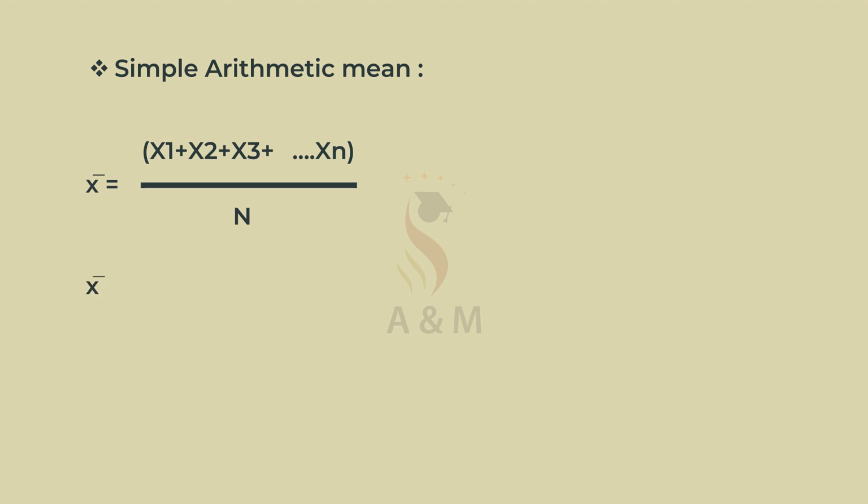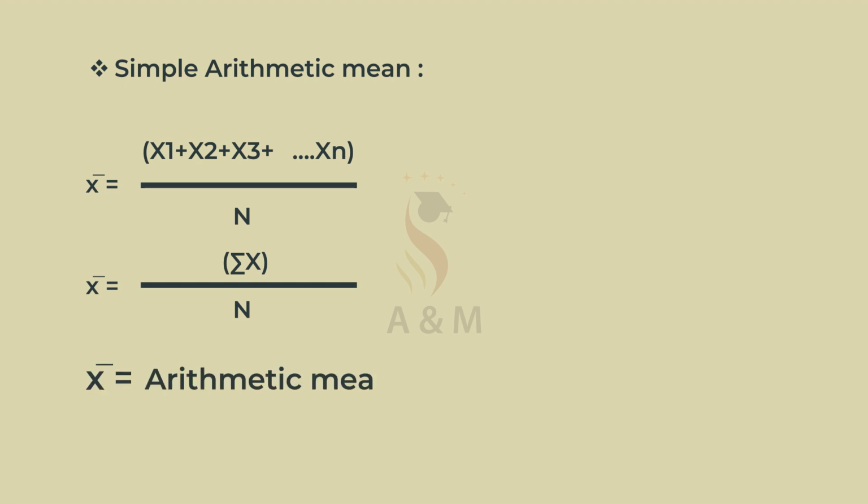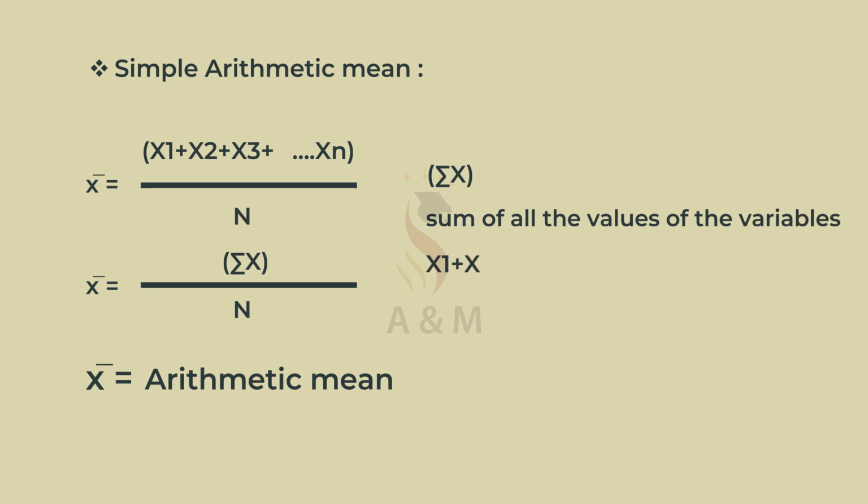X bar is equal to summation x by n. Here x bar means arithmetic mean. Summation x means sum of all the values of the variables, that is x1 plus x2 plus x3 till xn. N means number of observations.